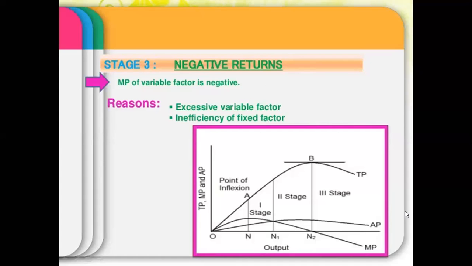Yes, B is the point of saturation, where TP is maximum and MP is 0, which means up to here he is earning maximum profits. So the producer must stop at point B.